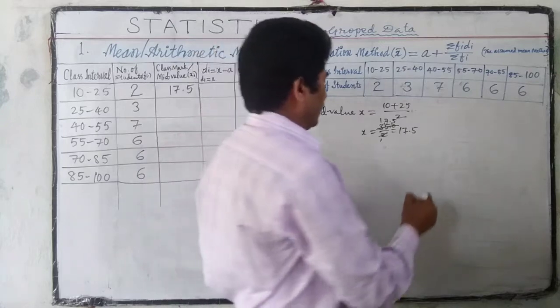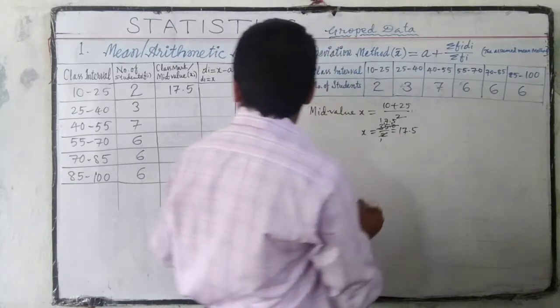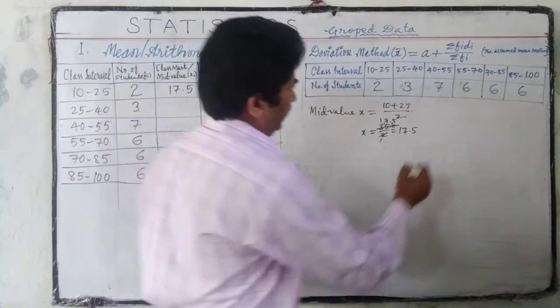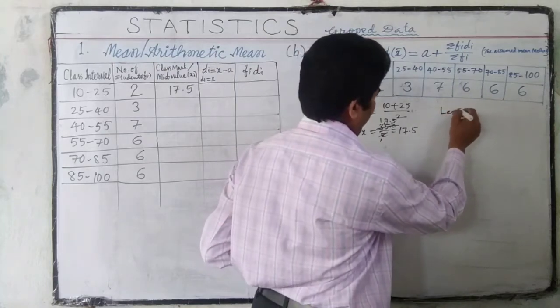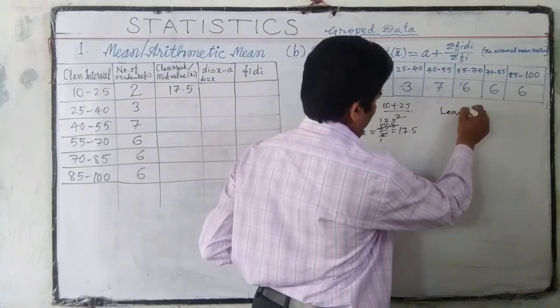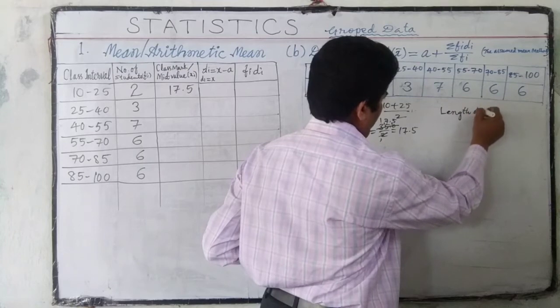Using this we can calculate the next ones simply by adding the length of the class.